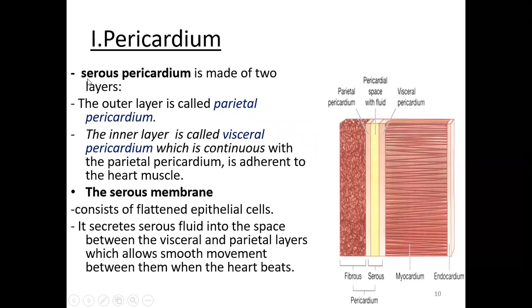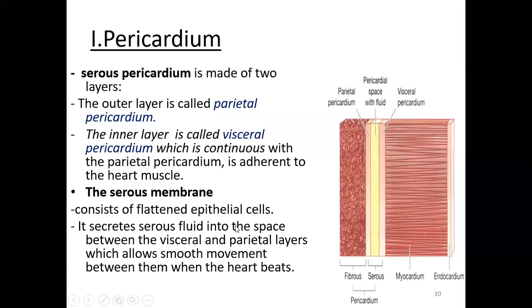The serous pericardium is made up of two layers. The outer layer is called the parietal pericardium, this one, and the inner layer is called the visceral pericardium, which is continuous with the parietal pericardium and is adherent to the heart muscle. So it is totally attached; the visceral pericardium is adherent to the myocardium. The serous membrane consists of flattened epithelial cells. So the serous pericardium is lined by a small layer of epithelial cells. It secretes serous fluid. As I said before, the pericardial space is filled with fluid. So a small quantity of fluid will be there.